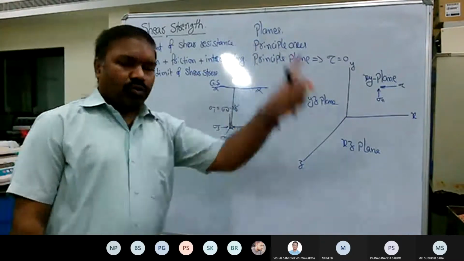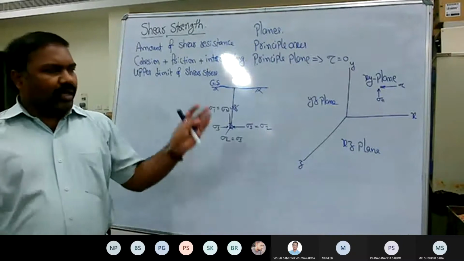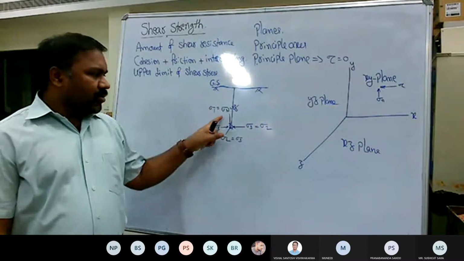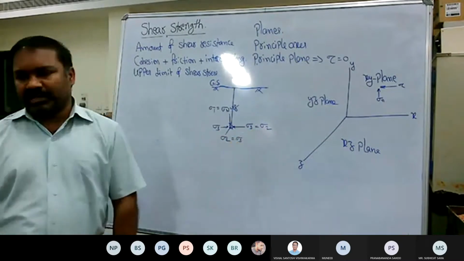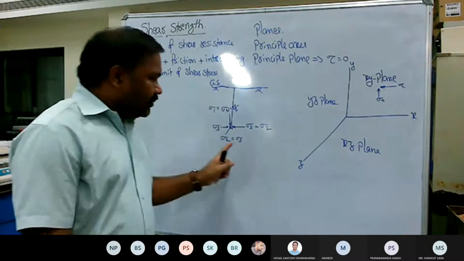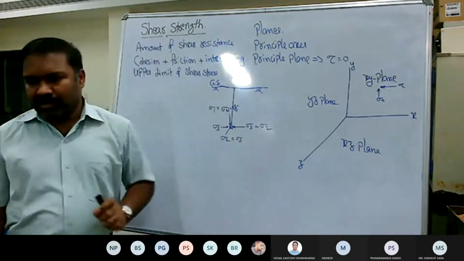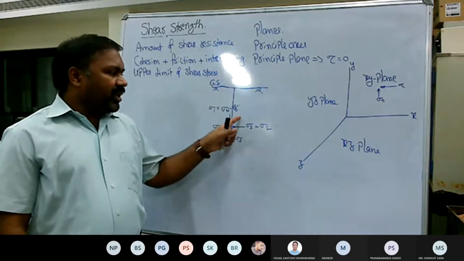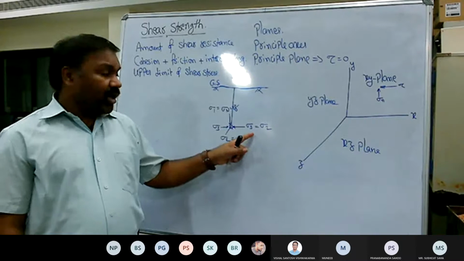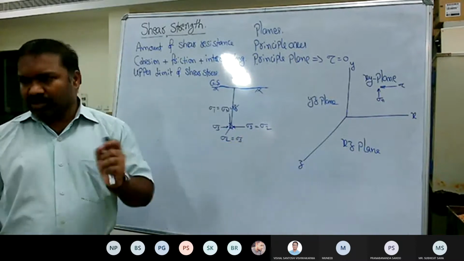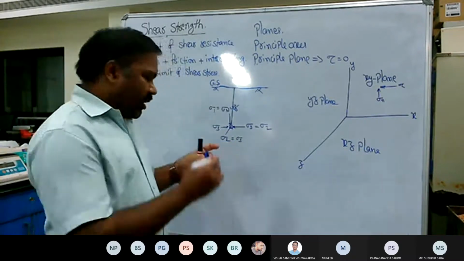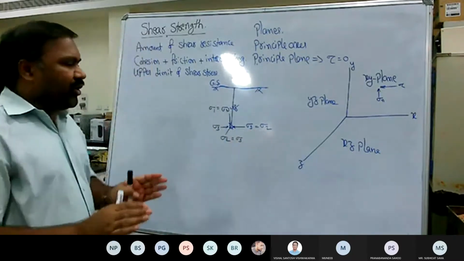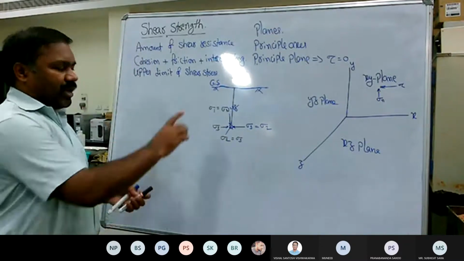But in solid mechanics, or with any other material, they may consider sigma 1 as independent, sigma 2 as independent, sigma 3 as independent. Even in triaxial systems nowadays, it is possible to vary all three normal stresses independently, and such equipment is available. But for the time being, you assume that sigma 2 is equal to sigma 3, so there is a uniform confining pressure acting on the soil element.